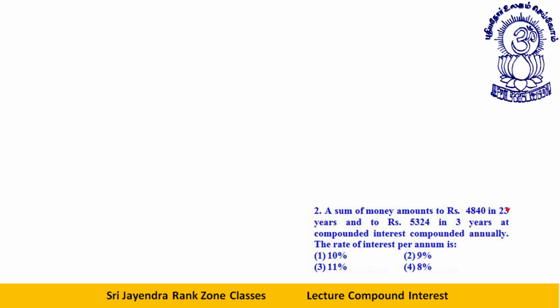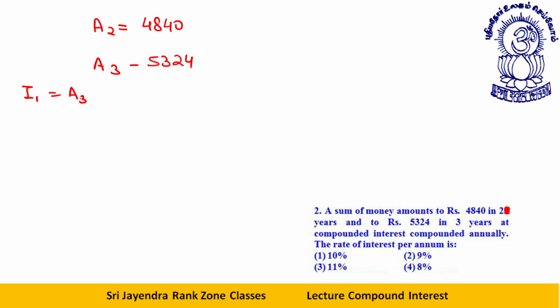This is 2 years. Okay, a sum of money amounts to rupees 4840 in 2 years and rupees 5324 in 3 years at compound interest compounded annually. The rate of interest per annum is? We have A2. How much? 4840. What is A3? 5324.